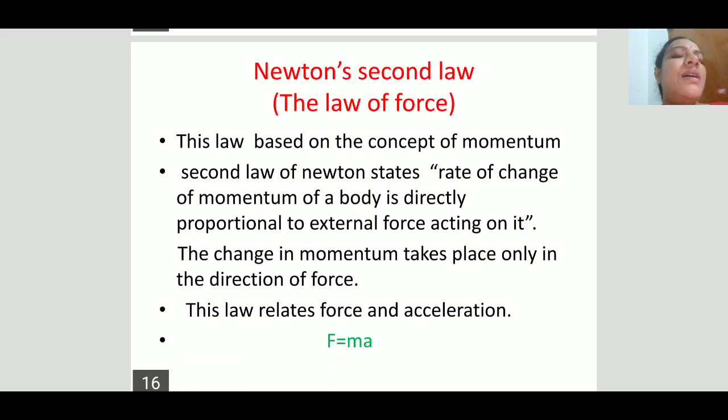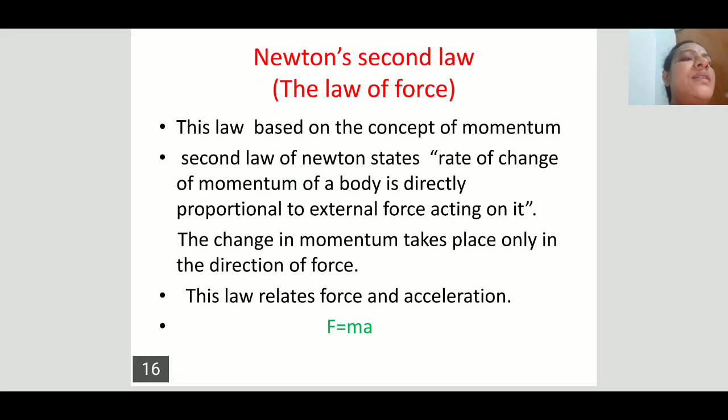See here, this law is based on the concept of momentum. Already we have discussed about the momentum. So suppose, that is the second law, the rate of change of momentum.